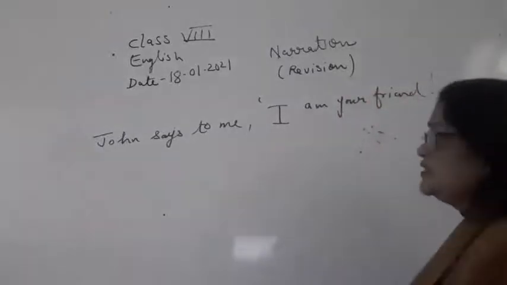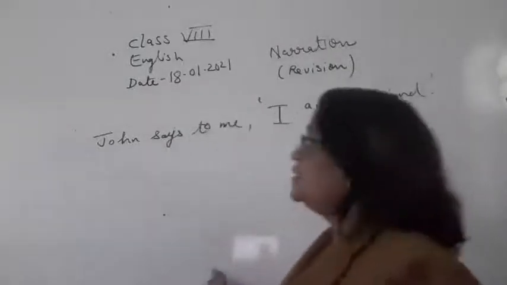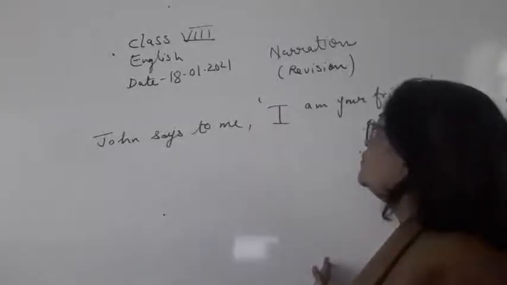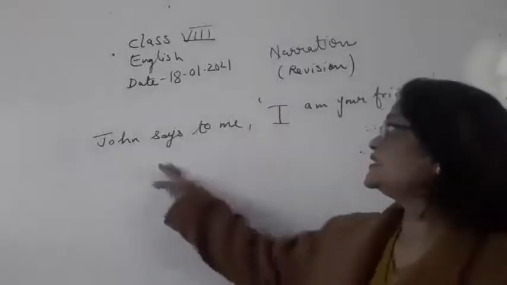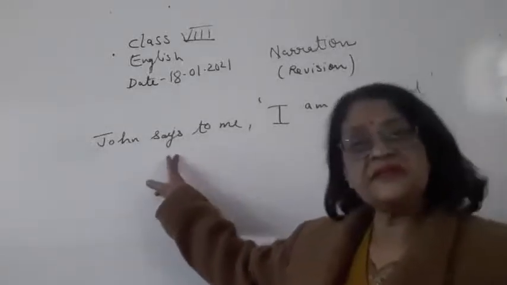Now one more thing, children, you have to see. John says to me, I am your friend. Now if you will see here, children, the reporting verb is in the present tense.